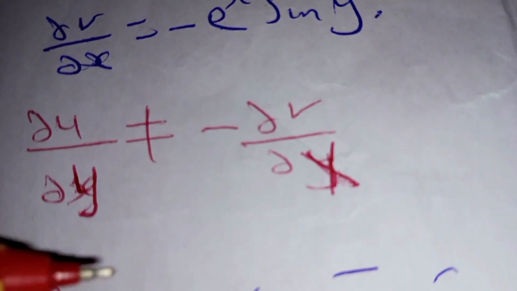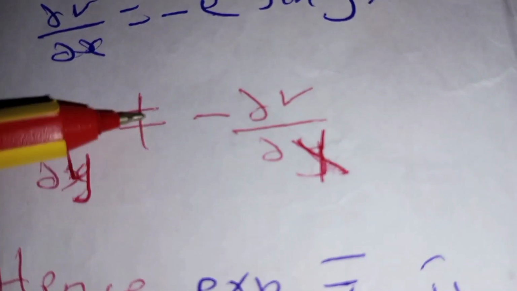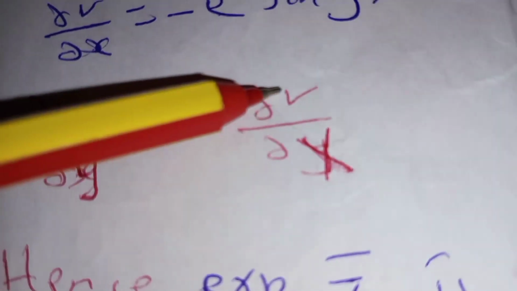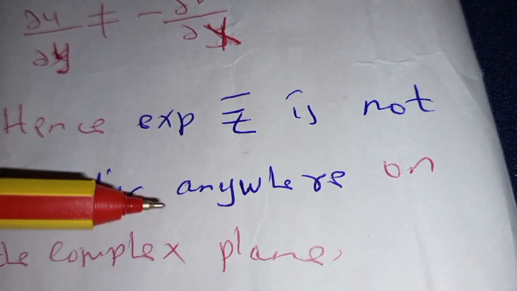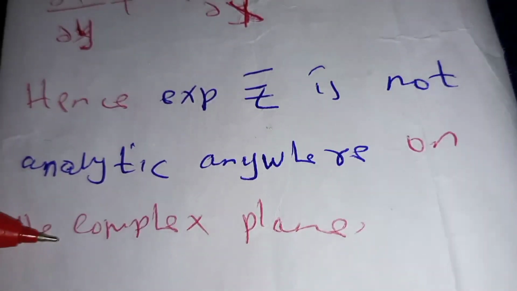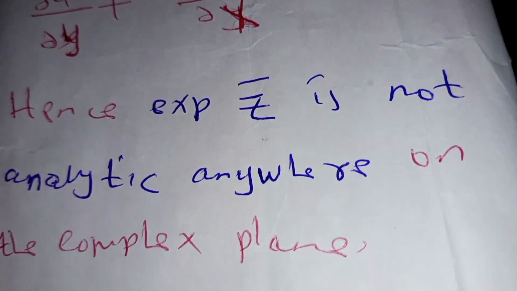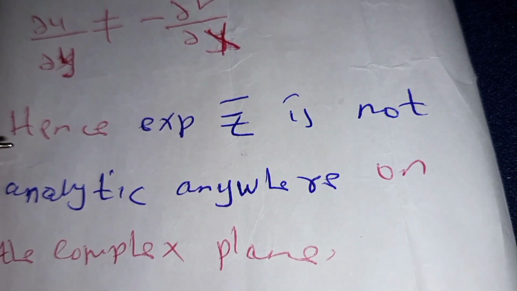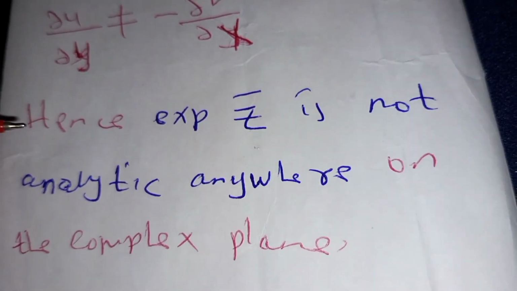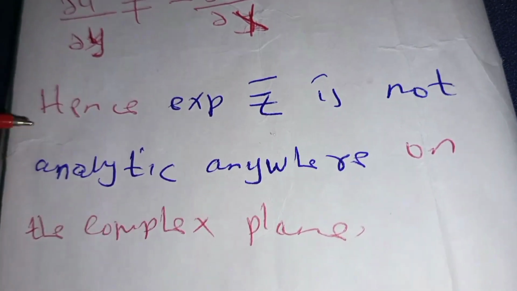So since the partial derivative of u with respect to y is not equal to the partial derivative of v with respect to x, then it follows that our given function is not analytic everywhere on the complex plane. If it could satisfy the Cauchy-Riemann equations, then it would be analytic everywhere. But since it does not satisfy the Cauchy-Riemann equations, it follows that it is not analytic everywhere.